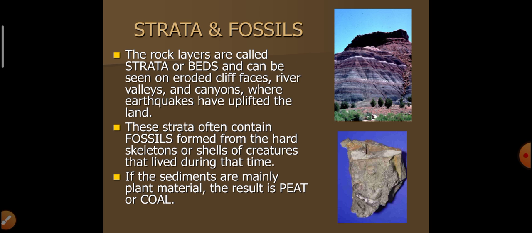Strata and fossils. The rock layers are called strata or bands. They can be seen on eroded cliff faces, river valleys, and canyons, where earthquakes have uplifted the land. These strata often contain fossils formed from the hard skeletons or shells of creatures that lived during that time. If the sediments are mainly plant material, the result is peat or coal.